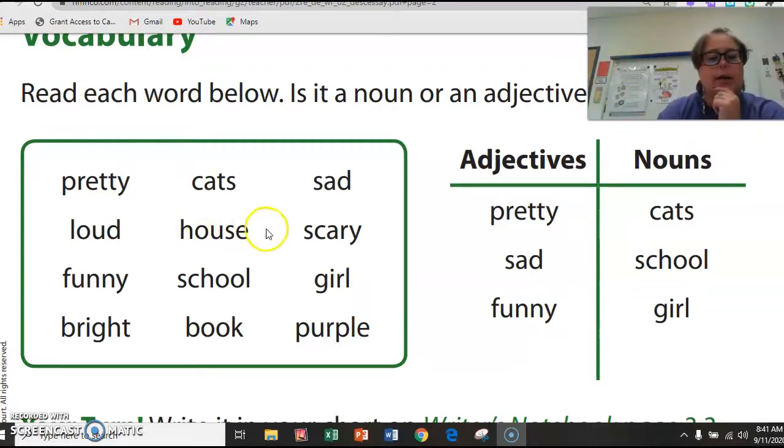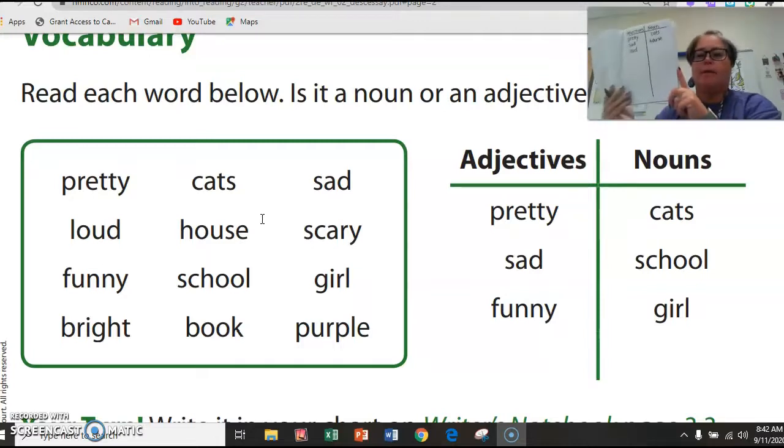Now let's look right here at house. House. Is that a person, place, or thing? Yes, a house is a thing. It's something that you see. Oh, that's my house. That's a thing. So that's a noun. Let's put it right here under nouns. We have house.